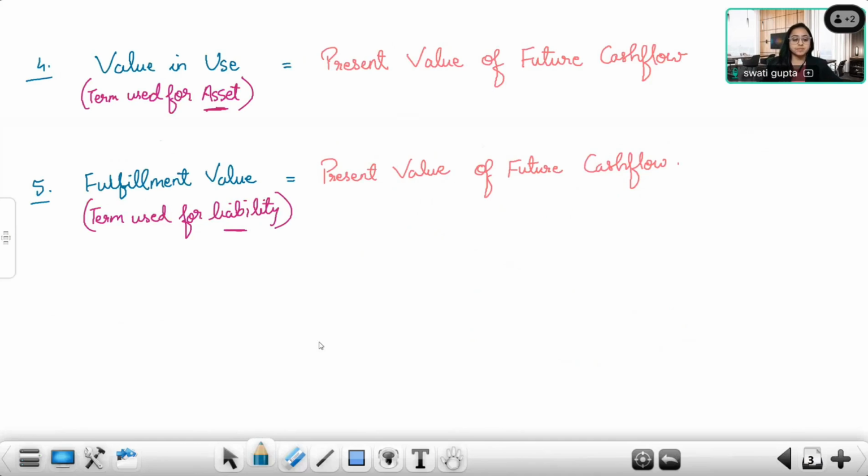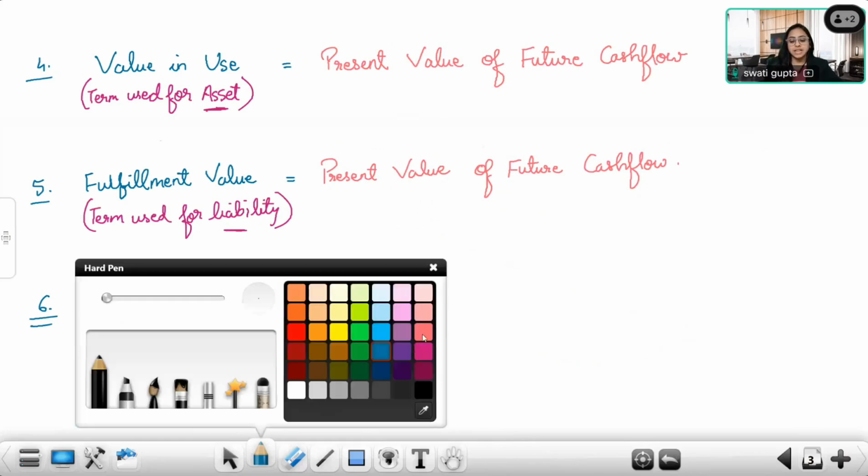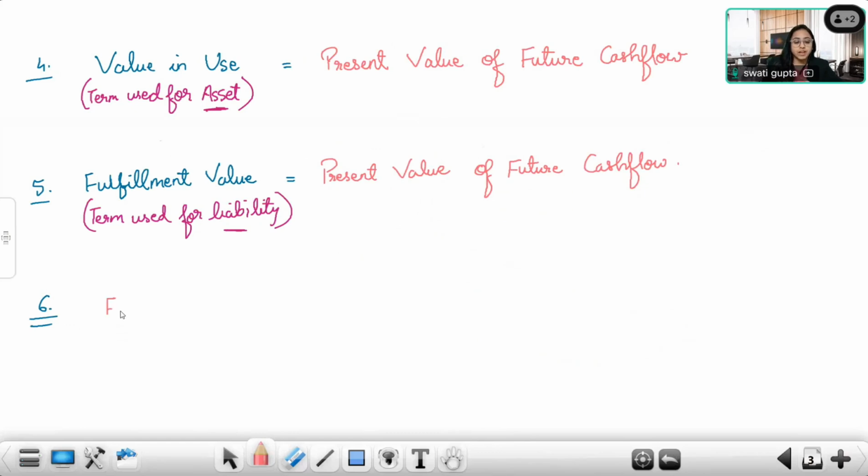Now comes sixth terminology. How do you calculate this? We'll understand first. Let's take fair value less cost to sell. And let's calculate value in use. Let's calculate fair value less cost to sell amount, and let's calculate value in use.